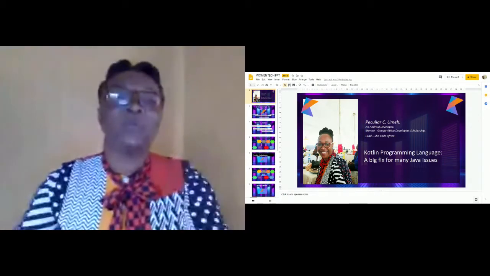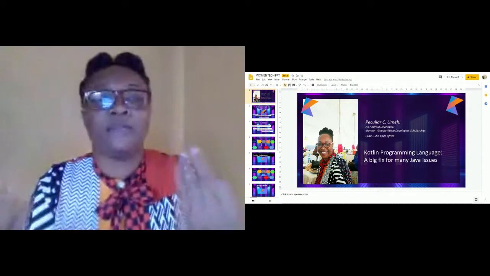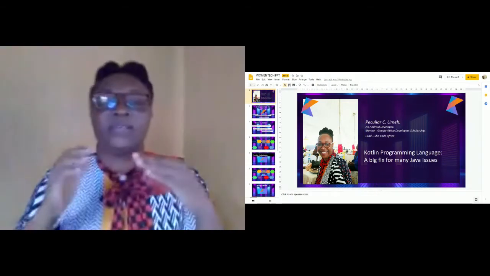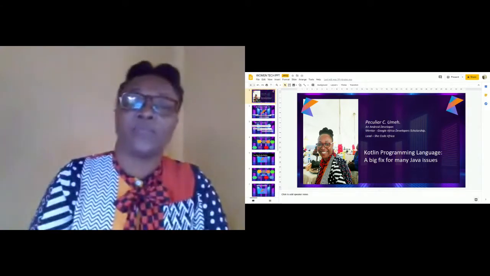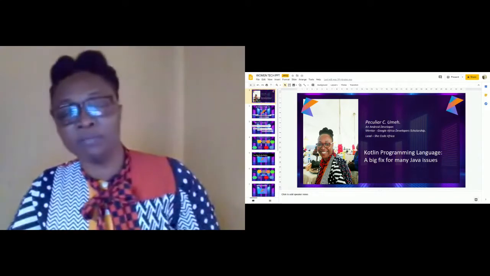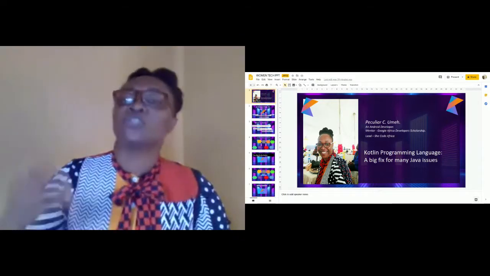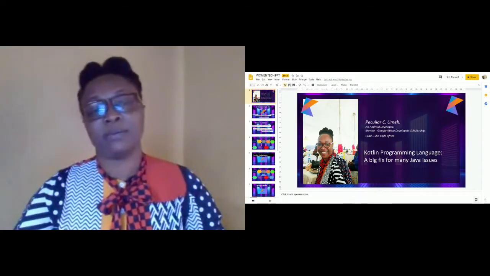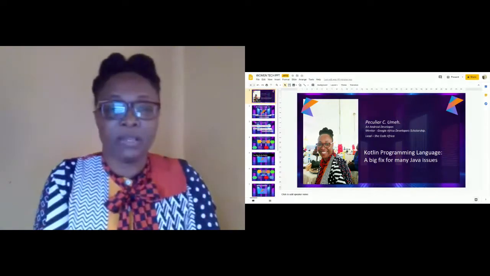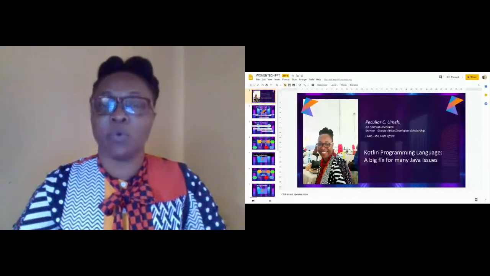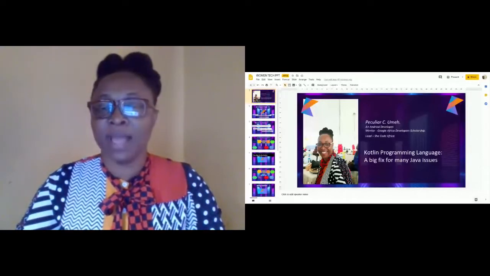Now we're going to be looking at features like null safety, static members, extension function, lazy loading, string templates, coroutine, operator overloading, wildcard type.